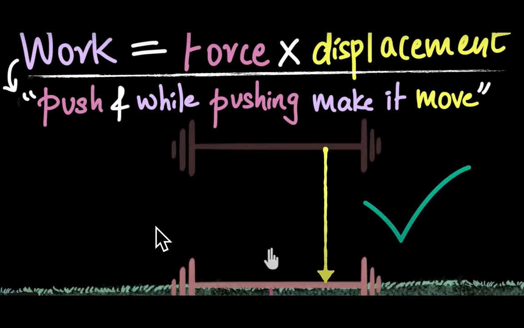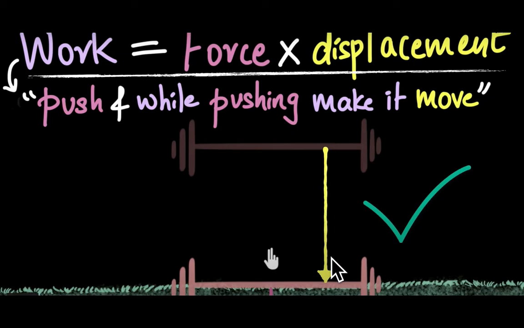Consider one more example. This barbell is lying over here and it falls. No person is pushing it, but there is a force due to which it falls. Which force is acting on it? That is the force of gravity, and it shows displacement.